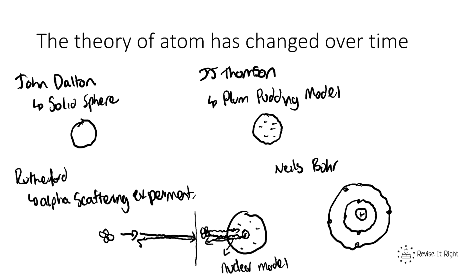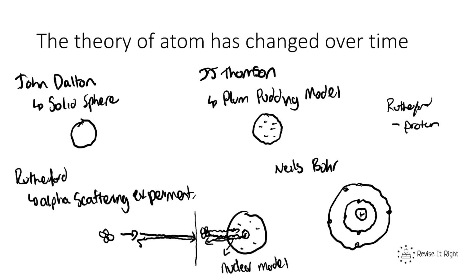So Rutherford, again, in future experiments, sort of found out and discovered the proton, and that the proton must exist within the positive nucleus of the atom. So he discovered the positively charged protons.